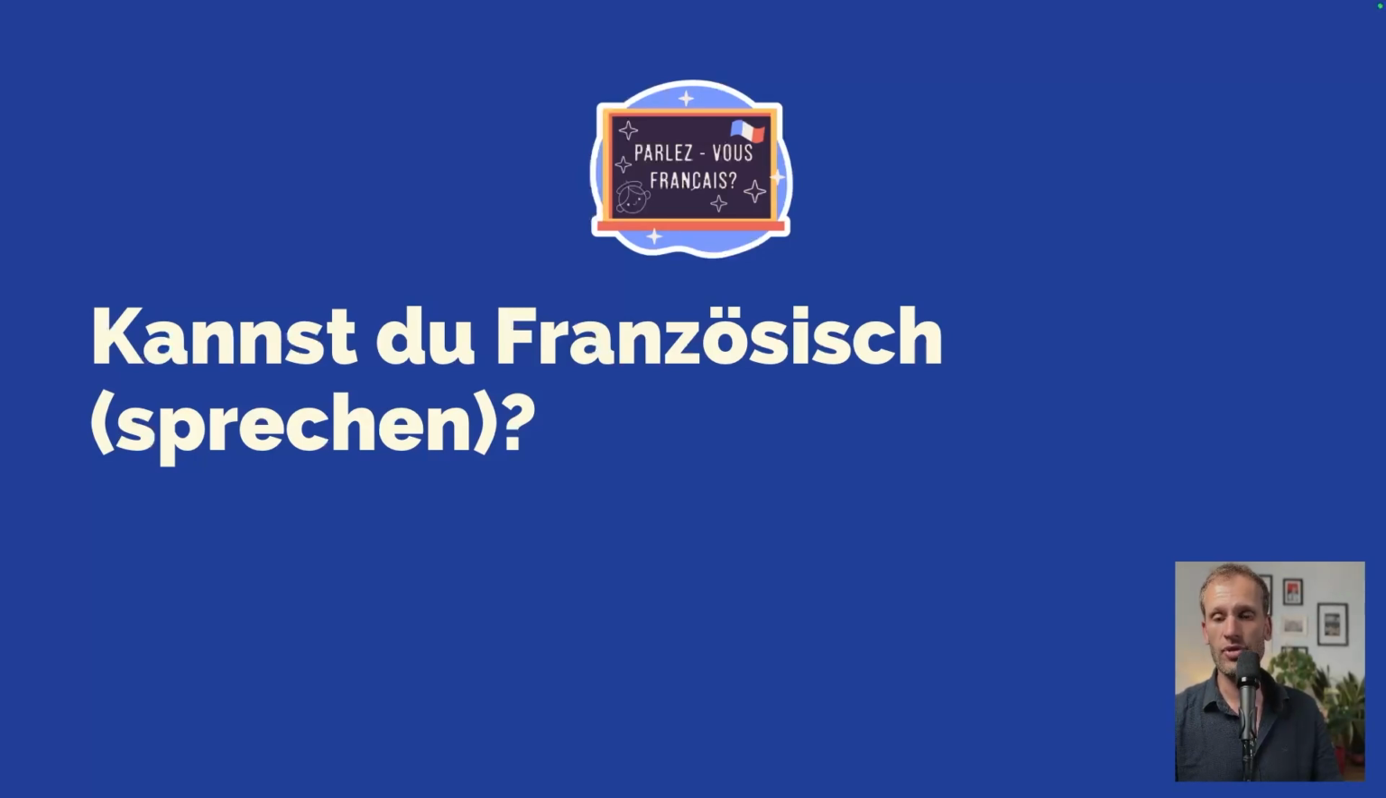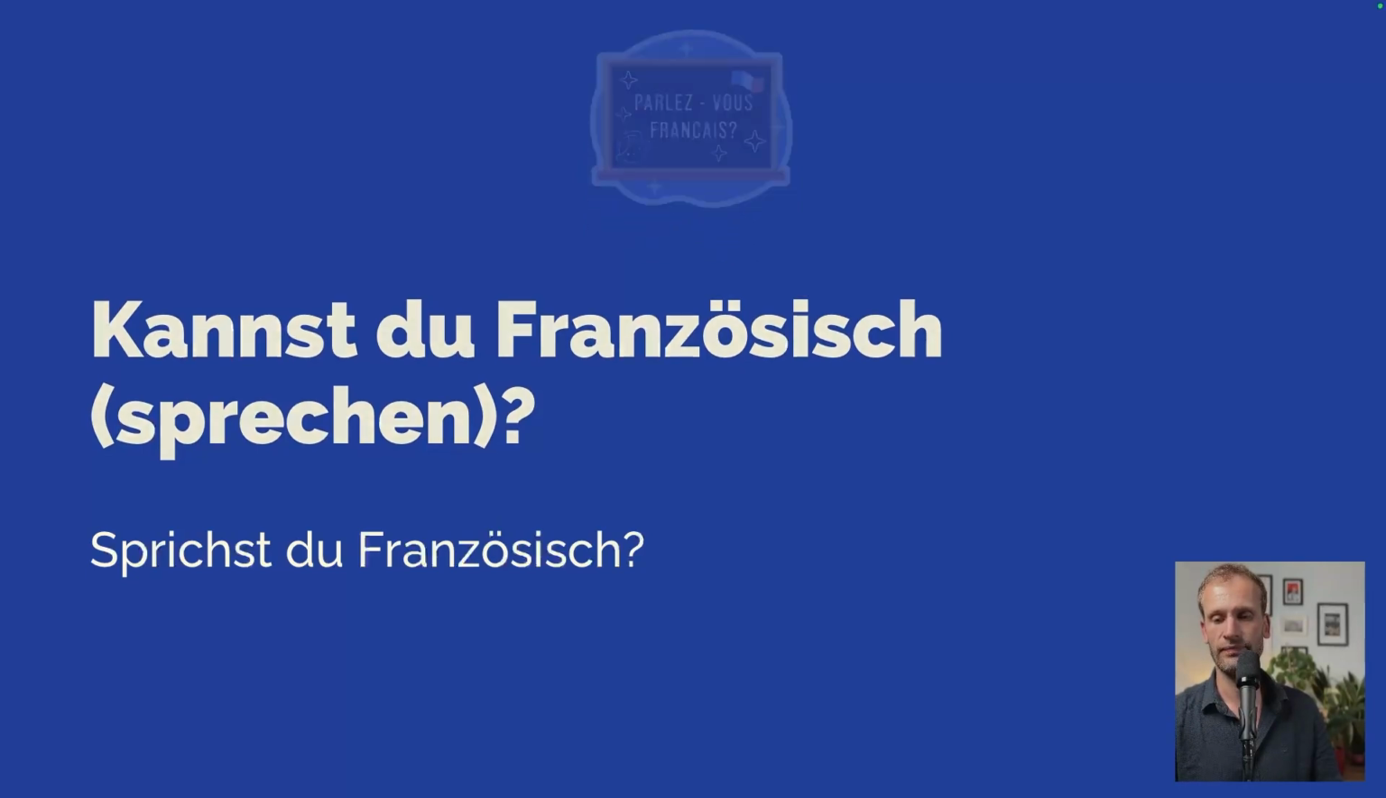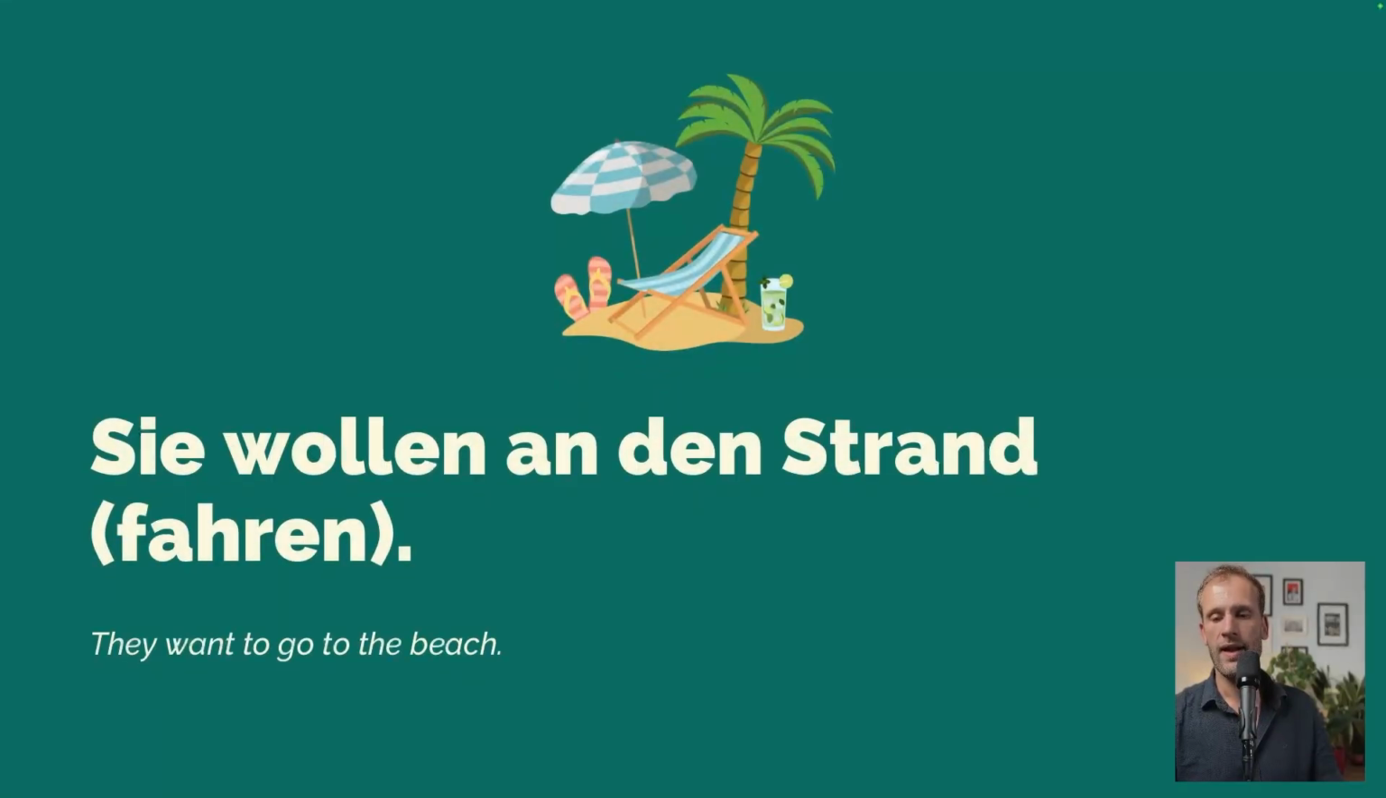Now there's a third option. In this case, you just use the verb sprechen without the modal verb. That's the third option for saying that you know or speak a language. In this case, that's sprichst du Französisch? Yeah, the E changed to the I because sprechen is an irregular verb. Great. Another usage is if you want to go to a place.